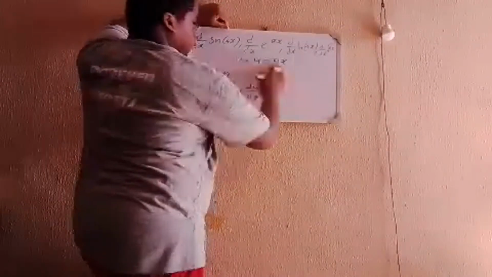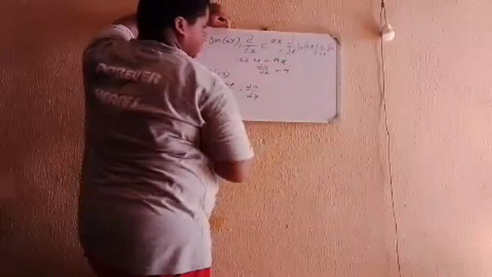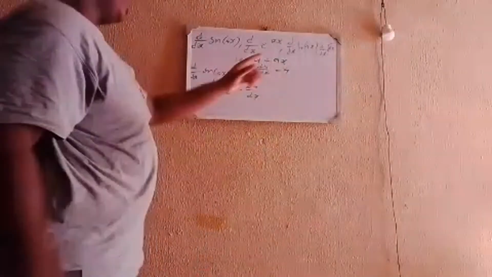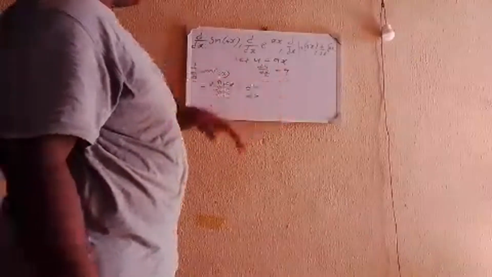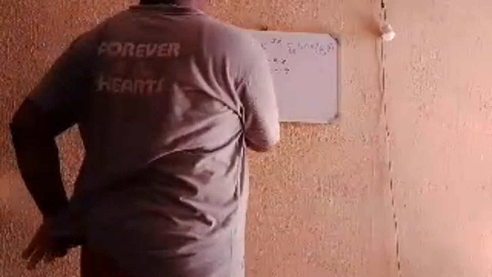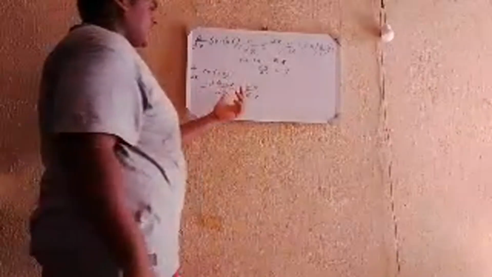Okay, let me change it from dx equals to du. So du/dx is equal to a. Yeah, this is better. So instead of du equal to a dx, and dx equals du over a, I just put it in the form du divided by dx is equal to a. So we have the derivative of sine ax with respect to x is equal to the derivative of sine ax with respect to u times du/dx.